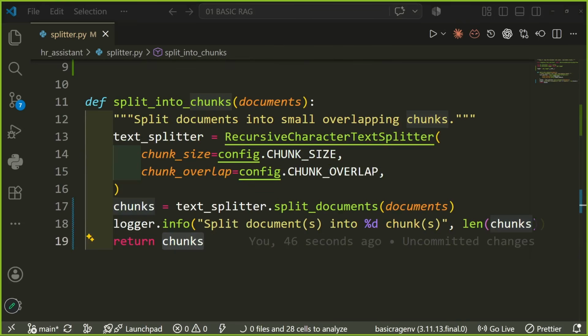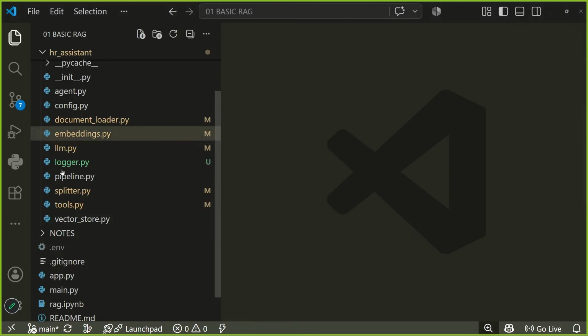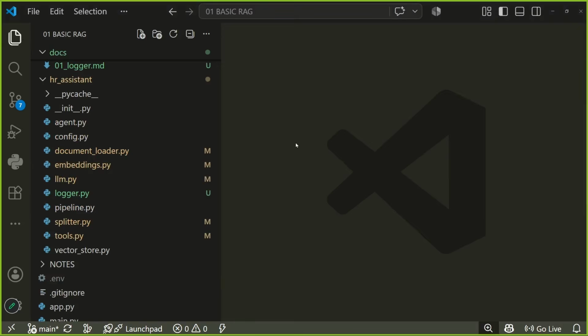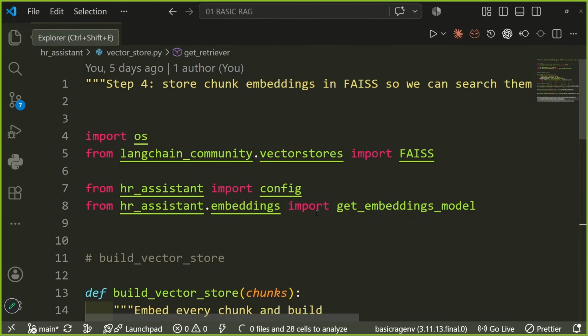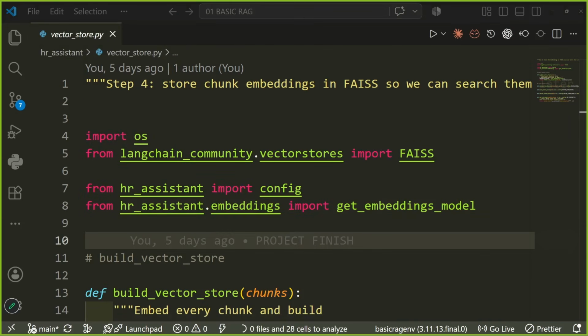This is done. Now there is a tricky part coming, the biggest file. If I forget which files I have not made changes to, I can see because of this GitHub that these files are faint, so I have not made changes in them. So I will go to vector store now, because I have not made the changes there. I'm here in my vector store.